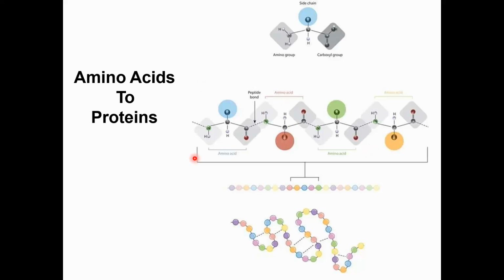Once this is present in a simple form, a long chain, it is the primary structure of protein, and it can fold on itself. That would be secondary structure, which we will discuss in our coming slide. But here you have to just remember what a protein is. Protein is a biological macromolecule having several different amino acids that join with each other via peptide bond. So this is the definition of protein.